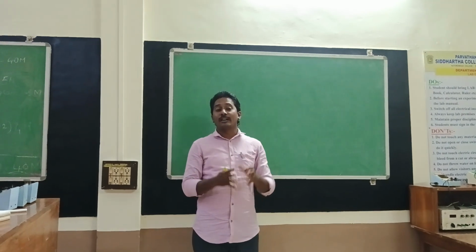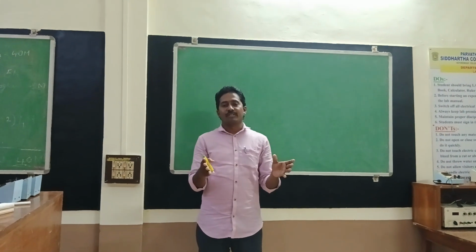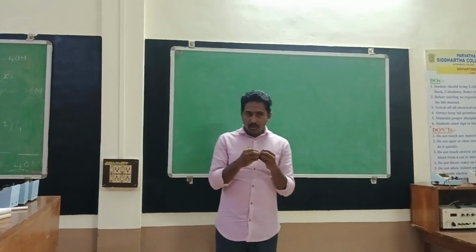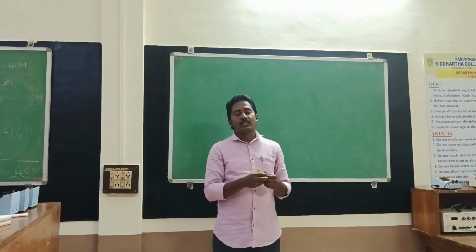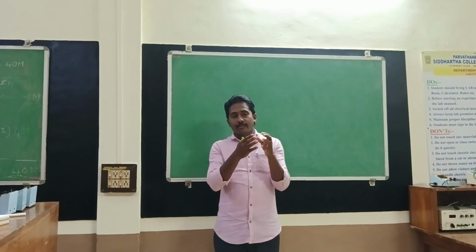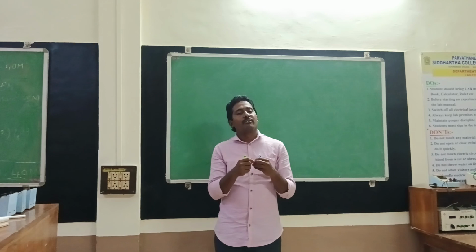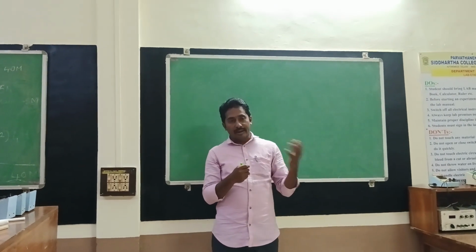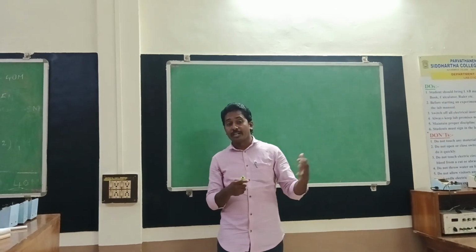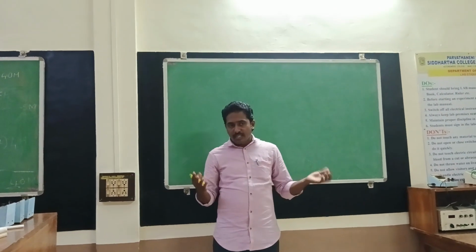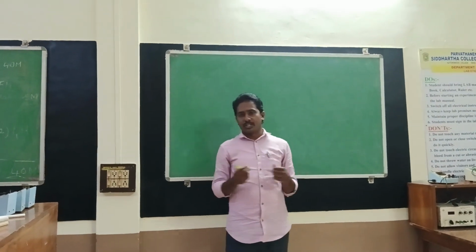But the CRO is an electronic instrument which provides the visual representation of the variables. If we connect the output of the circuit to the CRO, it generates a waveform on its fluorescent screen, by which we can measure voltage, current, amplitude, time period, frequency, etc. This is a very important electronic instrument used in almost all industrial applications.